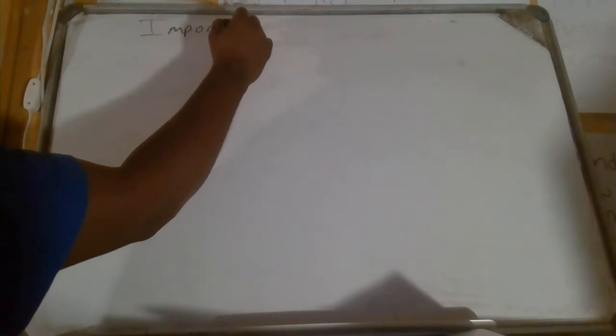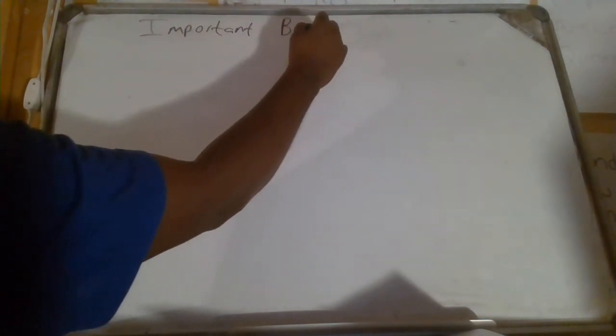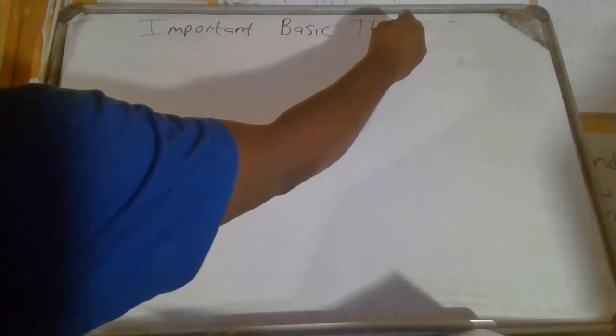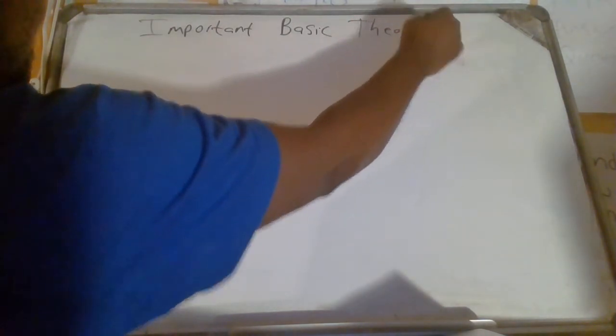So theorem number 1 that I think you should remember. I'm not gonna write them in details. You can say important basic theorems. Let's just illustrate them here. Grade 8, grade 9, these theorems are going to be directly examinable. Other grades, they will be indirectly examinable. But you, grade 8 and 9, they will be.